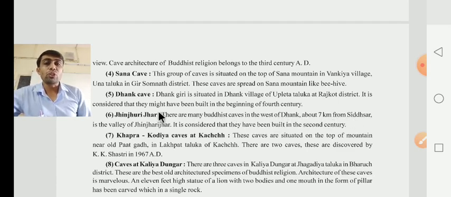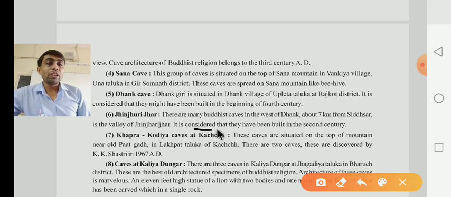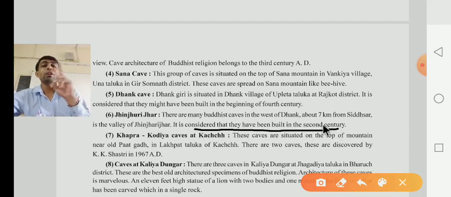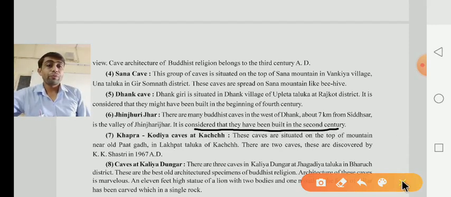It is considered that they have been built in the 2nd century.